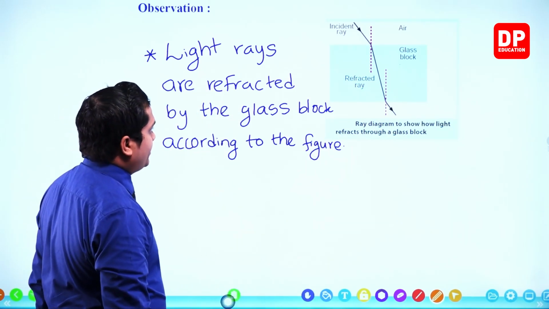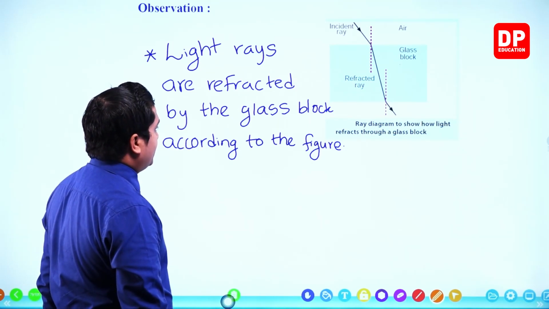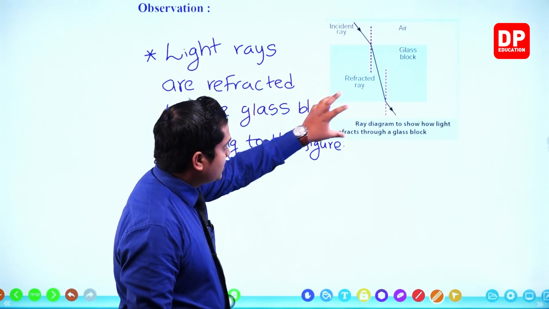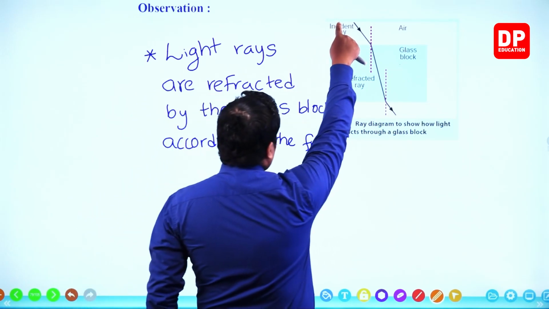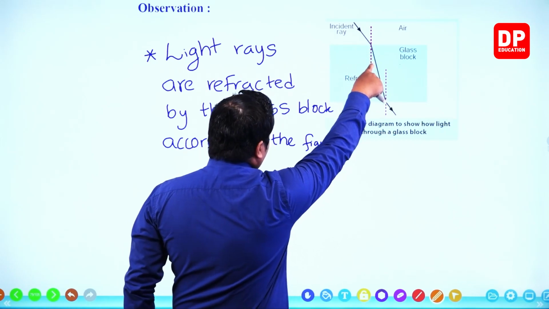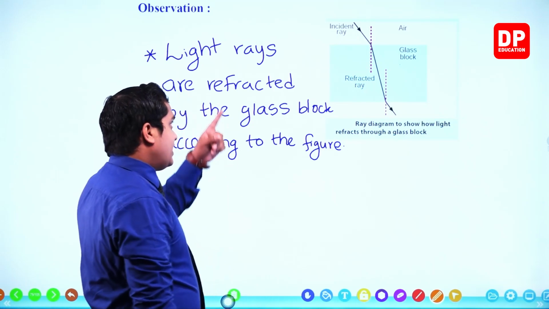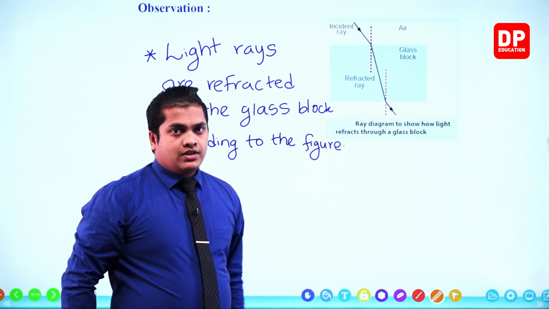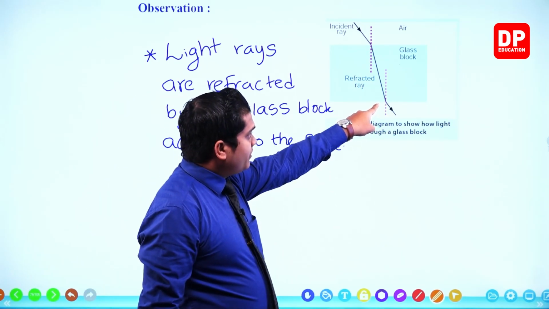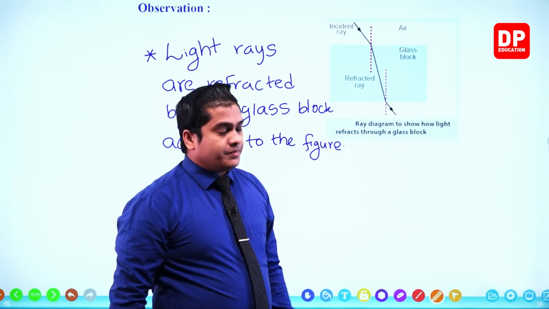So according to the figure, my dear children, given in here, we can clearly observe that the light rays are refracted by the glass block, right? So here, this is the glass block. The incident ray, the ray which is coming towards the interface, then the normal, then that bending process, then again the normal, then again to have the same angle which is over there, it's going to bend and travel, right? The light ray which is emerging from the glass block is referred to as the emergence ray, or the ray of emergence.